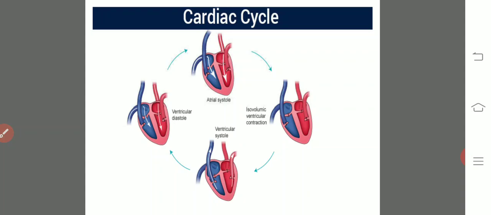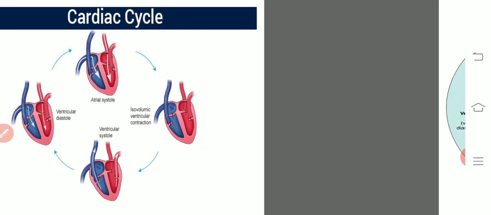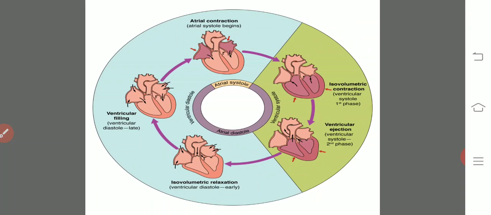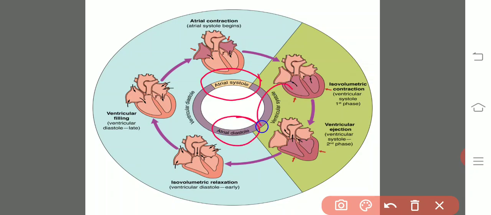There is a cyclic phenomenon: contraction and relaxation of both auricles and ventricles happen alternatively, and that leads to the cardiac cycle. So it is a cyclic movement. Here you will observe auricular systole, auricular diastole, ventricular systole, and the ventricular diastole, right?